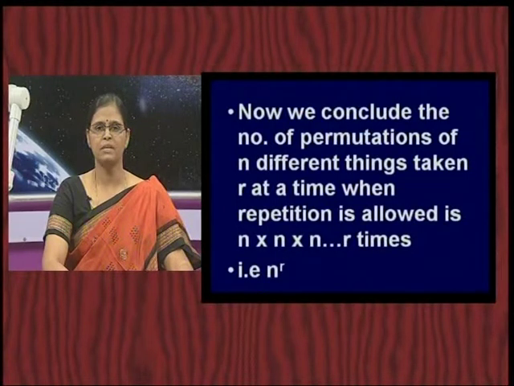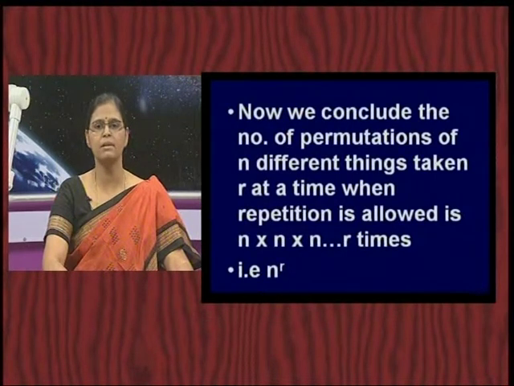The number of permutations of n different things taken r at a time when repetition is allowed is going to be simply n into n into n. How many times are you going to multiply? r times, r at a time.